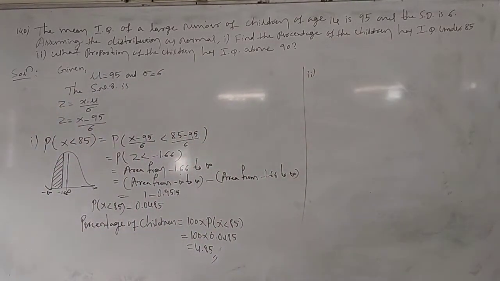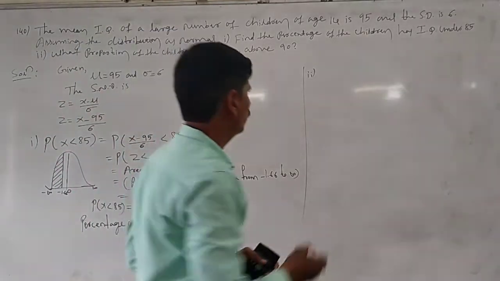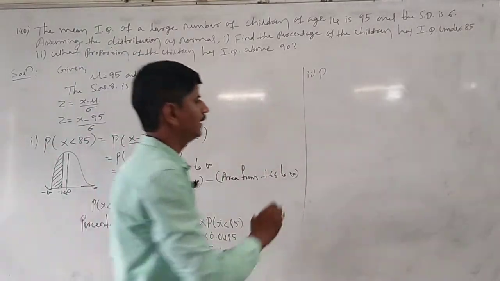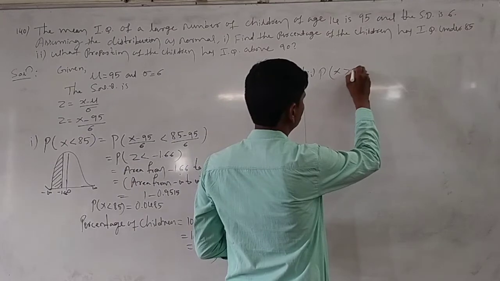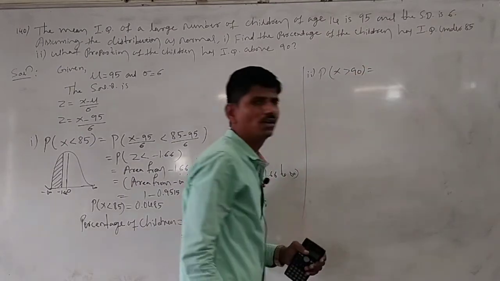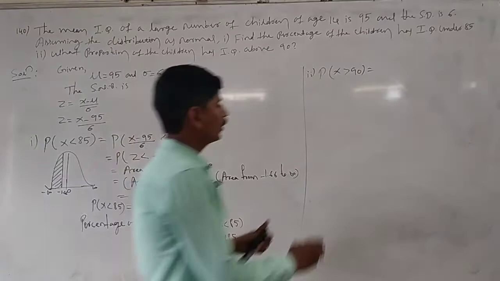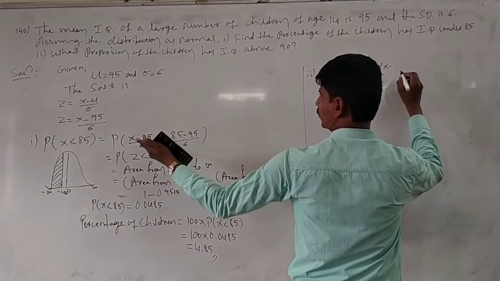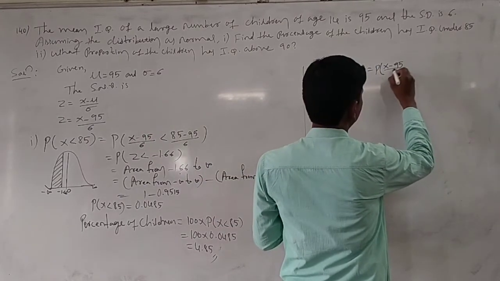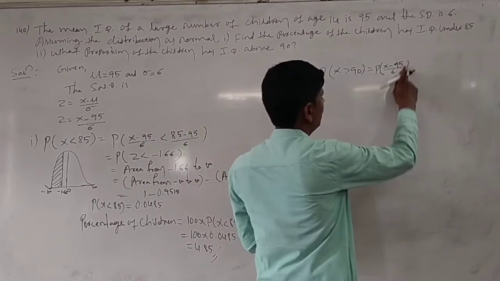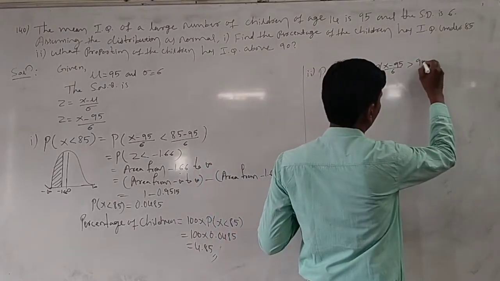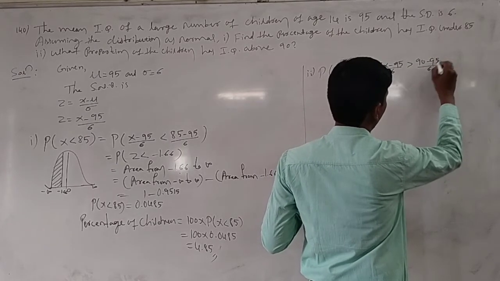Next, the second one: what proportion of the children have IQ above 90? Above means greater than, so we have to find the probability that x is greater than 90. Here we don't know the z value, so put it as it is: x minus mu, which is 95, by sigma, which is 6, is greater than 90 minus 95 divided by 6.